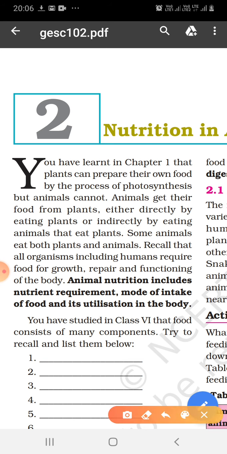Some animals eat both plants and animals. These animals are known as omnivores. Examples are dog, cat. Even humans are also omnivores.